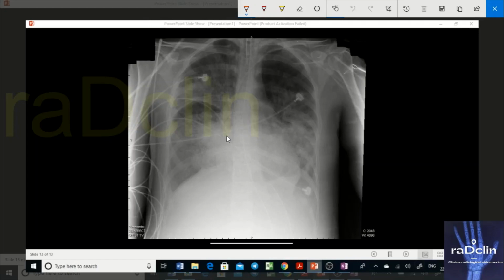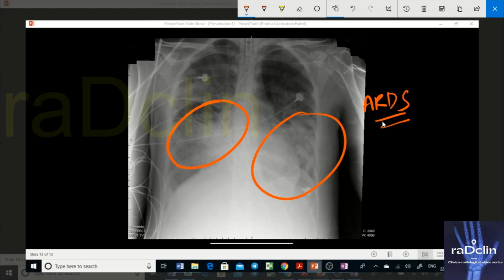This is an ICU patient. Obviously, primarily the lower parts of the lungs are getting involved, and there are some peripheral areas also getting affected. So a typical ARDS-like picture is clearly seen here. ARDS is also diffuse alveolar damage with increased permeability.